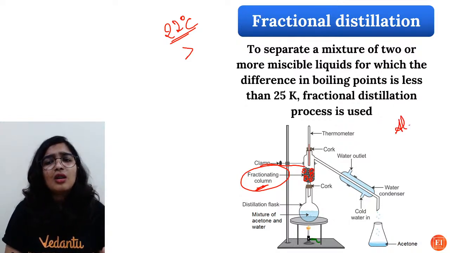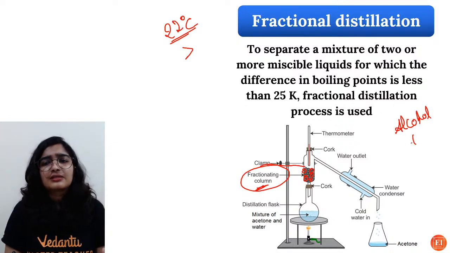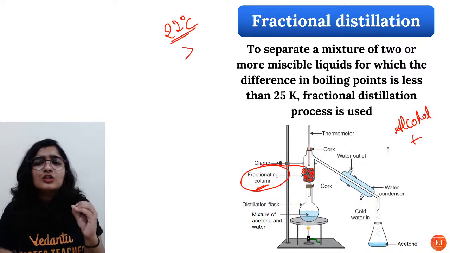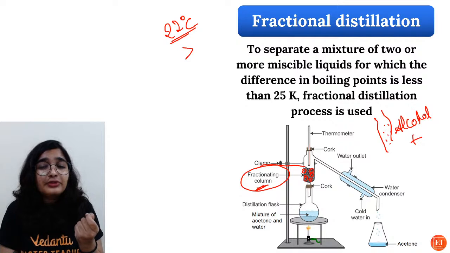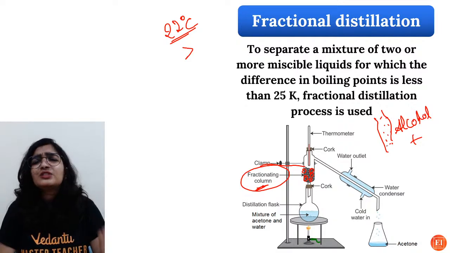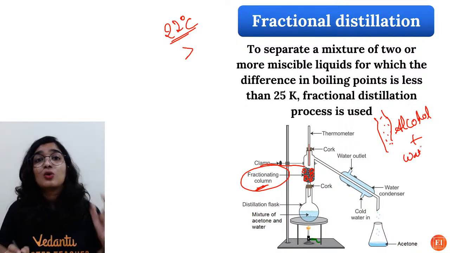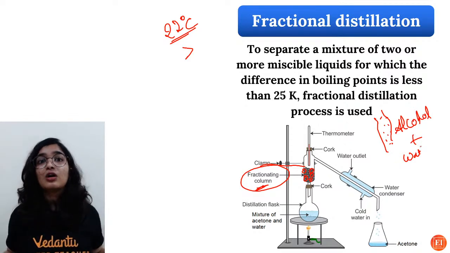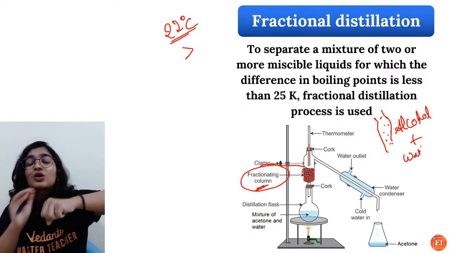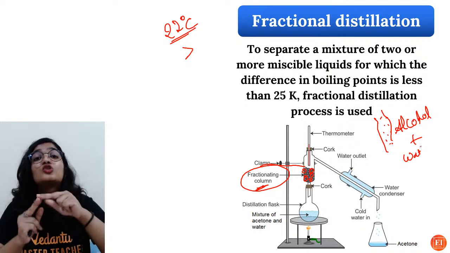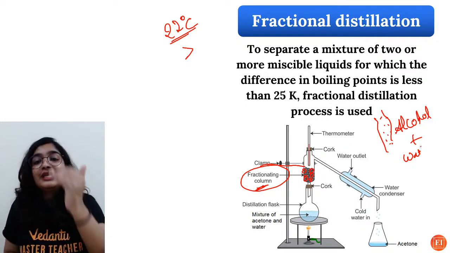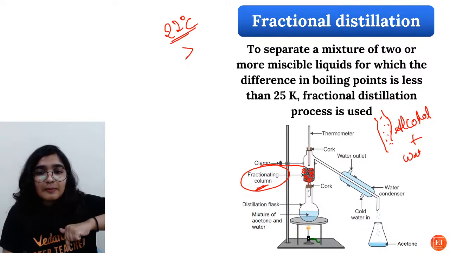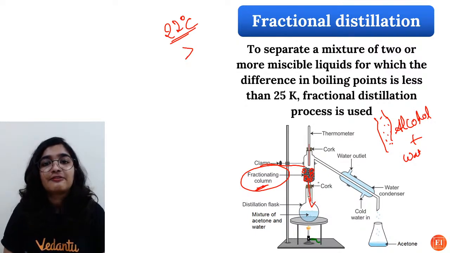because in alcohol plus water, as the difference in the boiling point is very small, alcohol vapors will obviously be more, but there will be a very small amount of water vapors also, which we do not want. Once they touch the cold surface of the glass beads, they get condensed, and the water molecules, being heavy, fall back to the distillation flask.